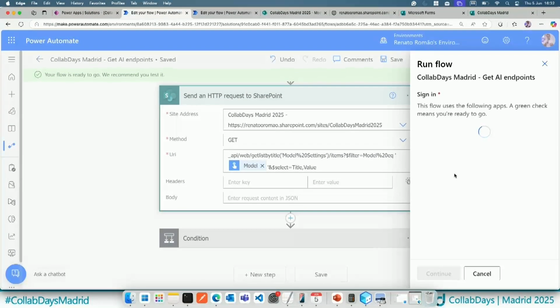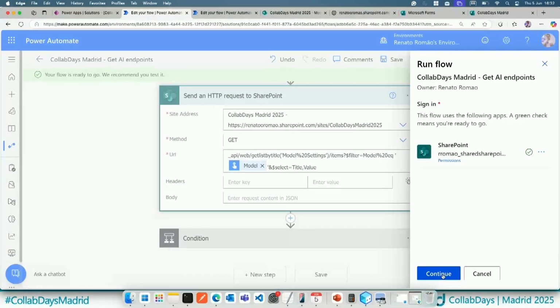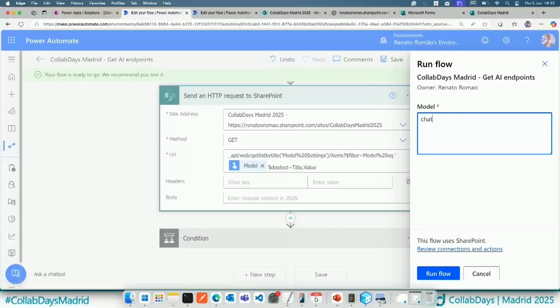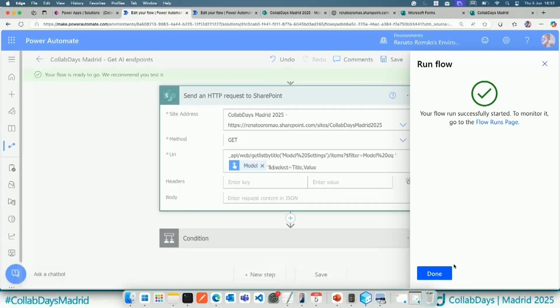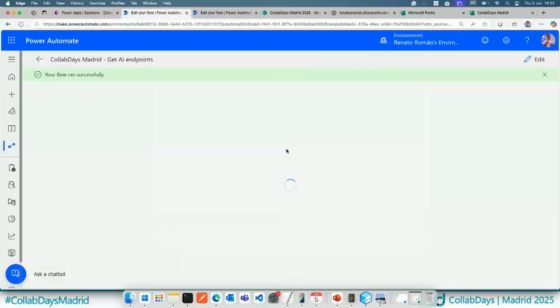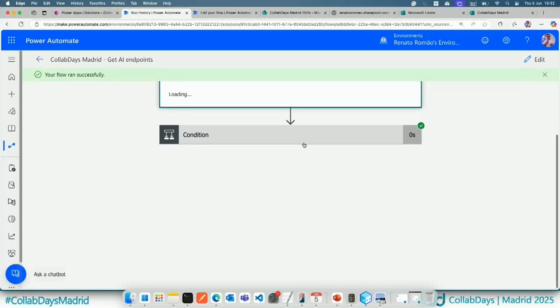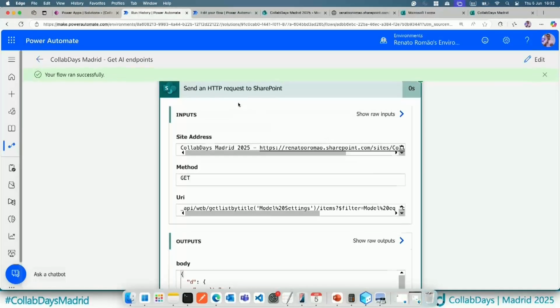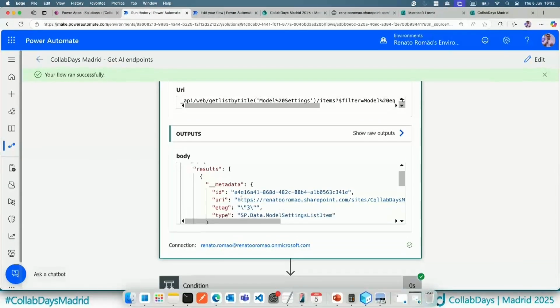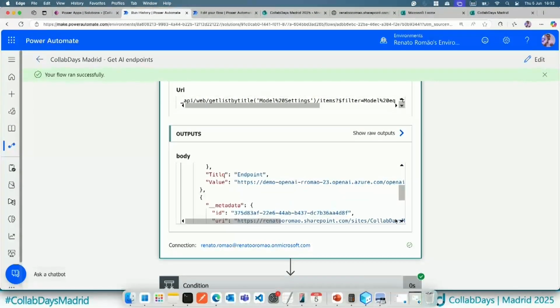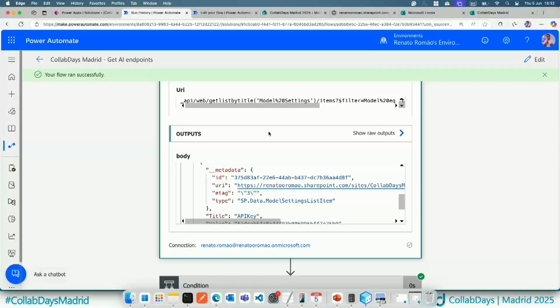Here we go. Let me sign in to my SharePoint account. Model chat completion. Often I do that when I'm using HTTP requests, because if you try to extract the column by using HTTP requests, it's a little bit tricky. So what you can do is you can see the output here. As you can see, we have the title, values, all items for chat completion.